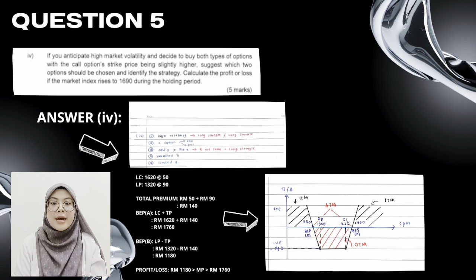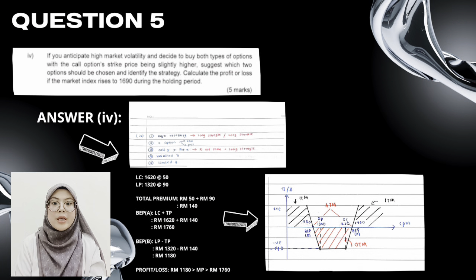We buy a call option at RM1620 with premium RM50 and buy a put option at RM1320 with premium RM19. Total premium paid is RM114. The upper break-even point is RM1620 plus RM140, which equals RM1760. The lower break-even point is RM1320 minus RM140, which equals RM1180. This is the graph for the long strangle strategy.